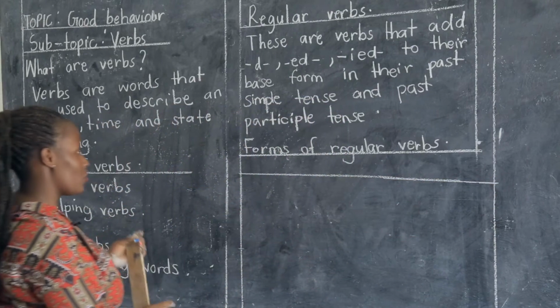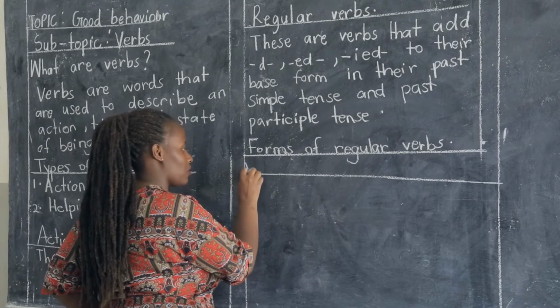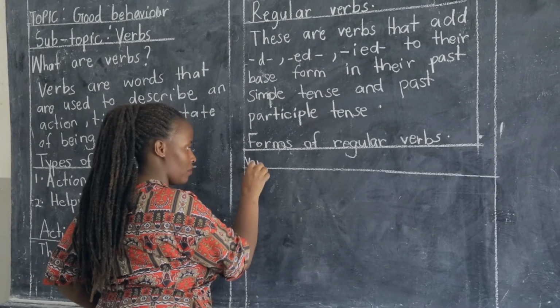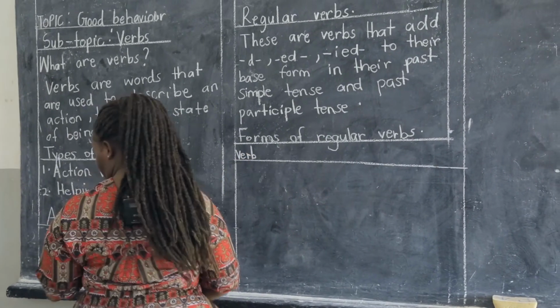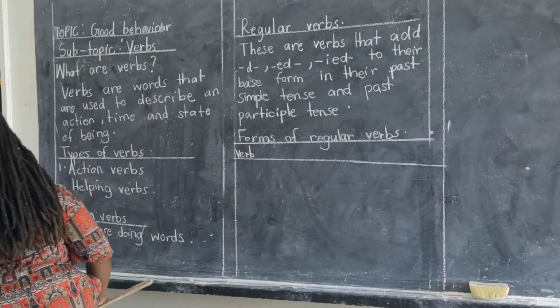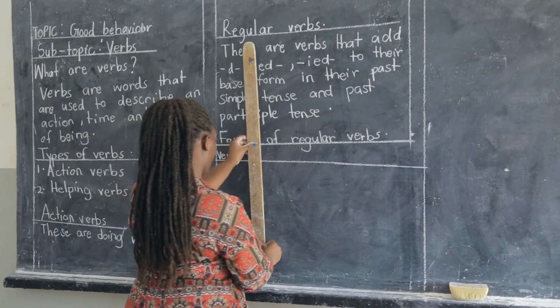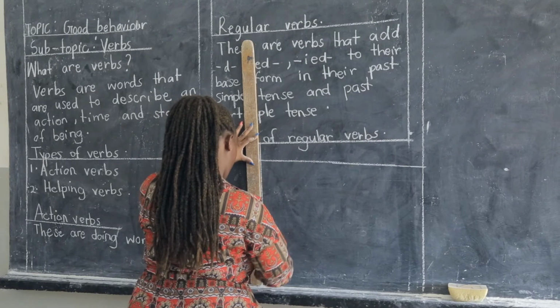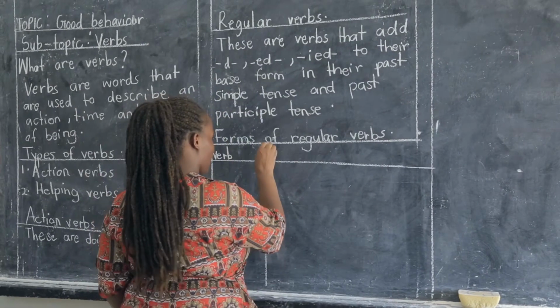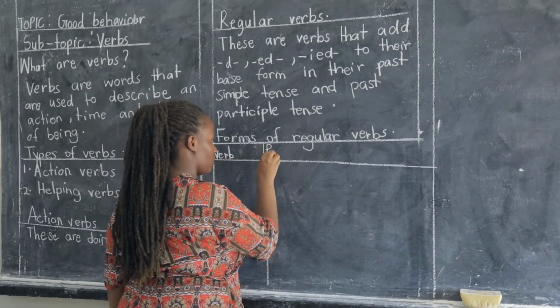So we are going to have the verb, which we can also use as the base form. We are going to have the present participle.